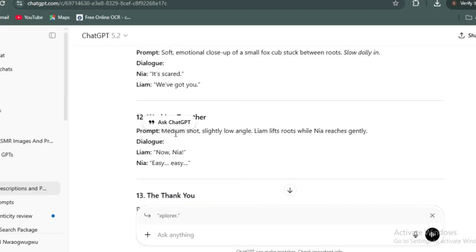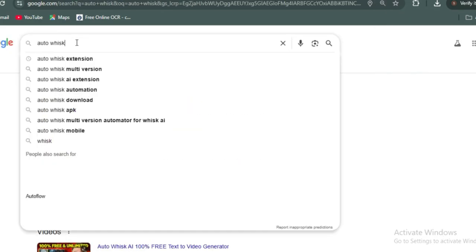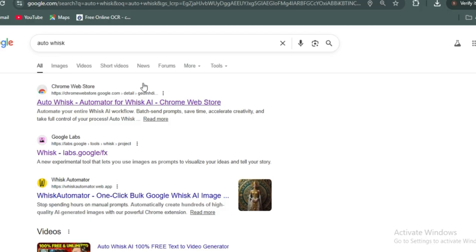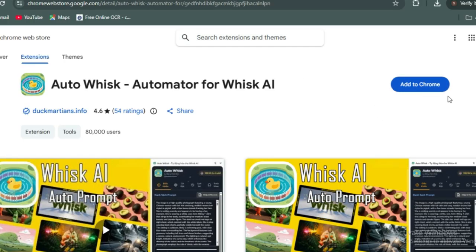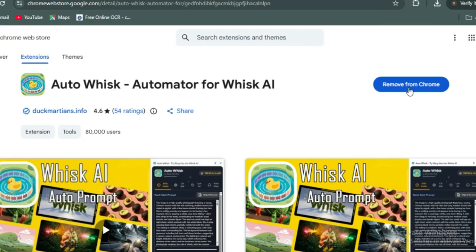The next thing I do here is go over to your Google Chrome. You go over to your Google page and type Auto Whisk. When you type Auto Whisk, it will come up to this place. What you need to do here is use this one, they write Chrome Web Store, Auto Whisk Chrome Web Store. You click on it and it will come up this way asking you to add to Chrome. Just simply click on add to Chrome and then add extension. Once it's successful, this icon will change to remove from Chrome. Once you see remove from Chrome, it means that you have successfully installed Auto Whisk to your system.